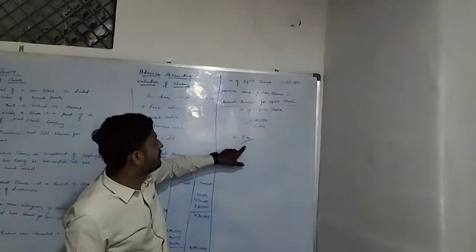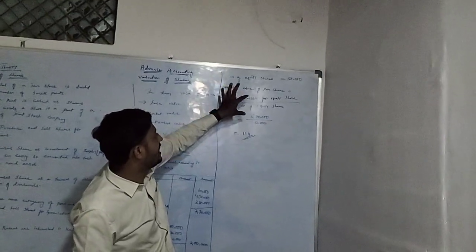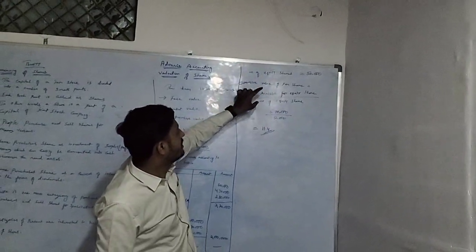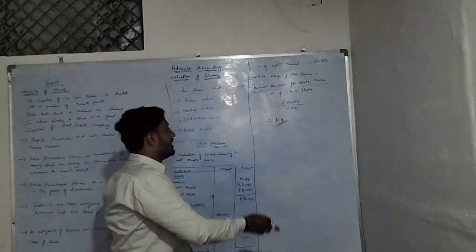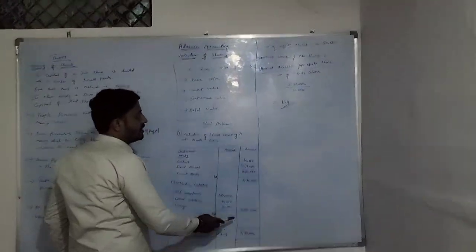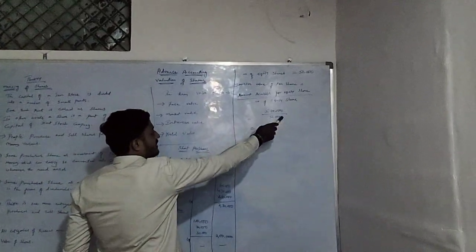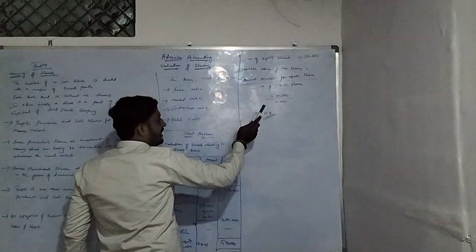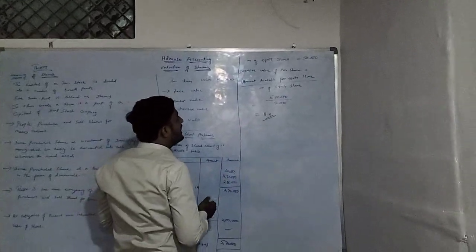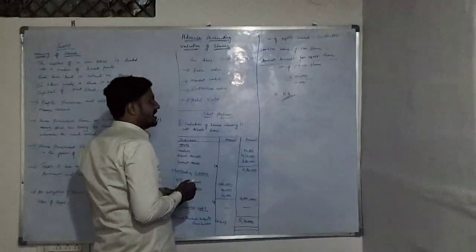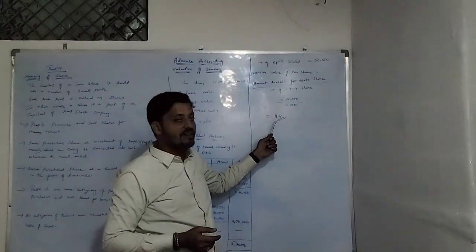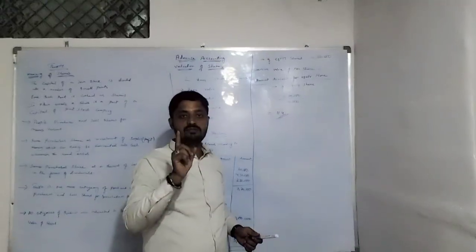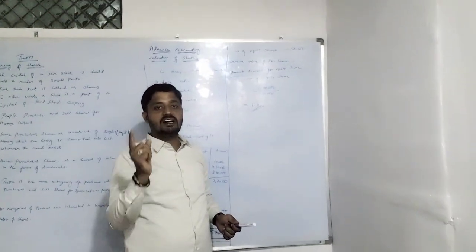How do we get this 11.4? We have a formula: intrinsic value per share is the amount available for equity shareholders divided by the number of equity shares. The amount available is 5,70,000, which we take from here. Amount available to the equity shareholders, 5,70,000, divided by 50,000, gives 11.4. It is the value of each equity share. Our intrinsic value per share is equal to 11.4. After completion of this, tomorrow we will discuss the second and third short problems.